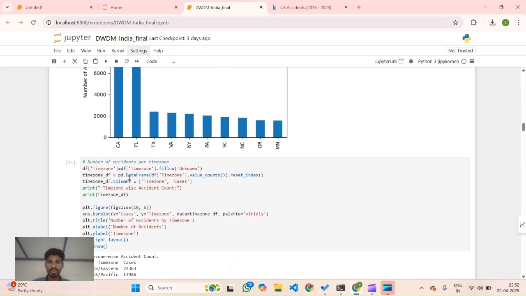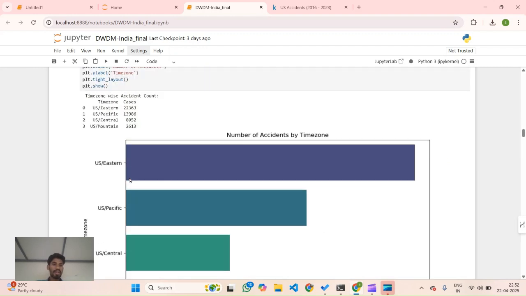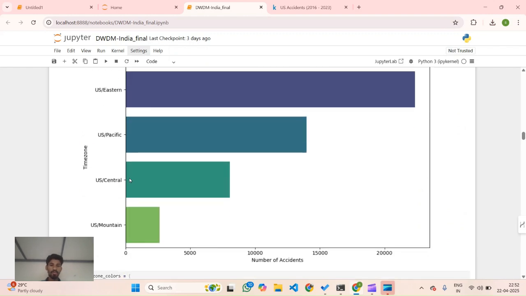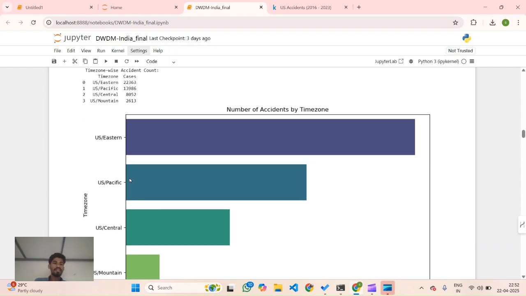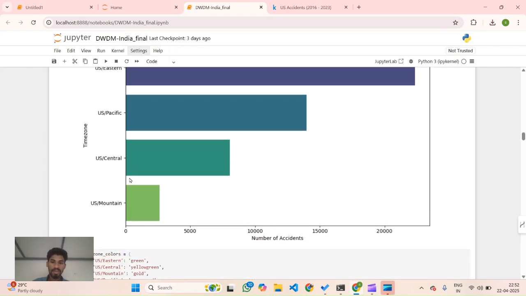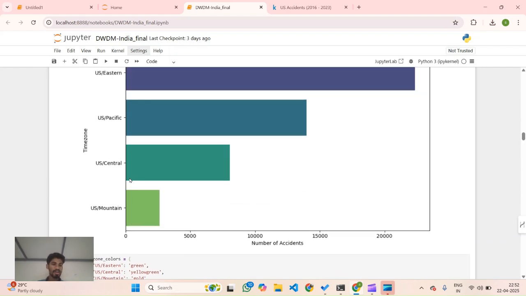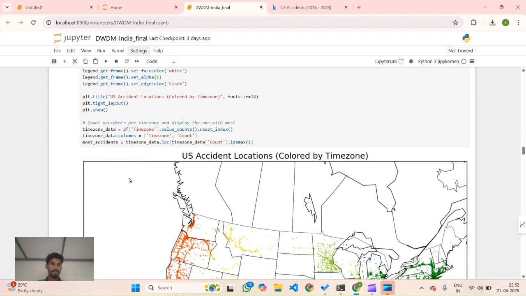Now we know that the USA is a very big country. We can have different time zones like the Eastern time zone, Pacific time zone, Central time zone, and Mountain time zone. We can divide the data by which region had the highest number of accidents. The Eastern region has the highest number of accidents, and later Pacific records around 14,000 accidents, and US Central has around 7,000, and the least number of accidents occurred in US Mountain time.